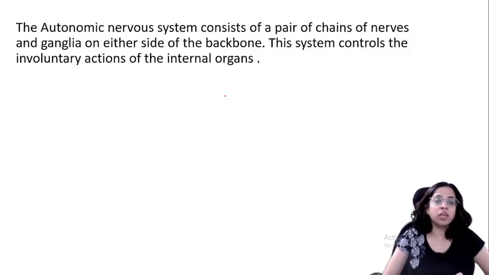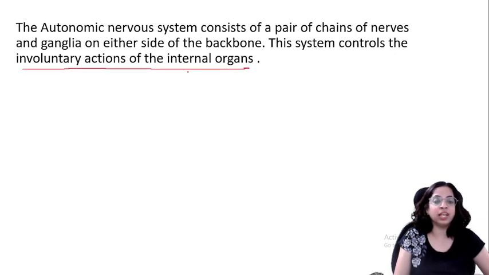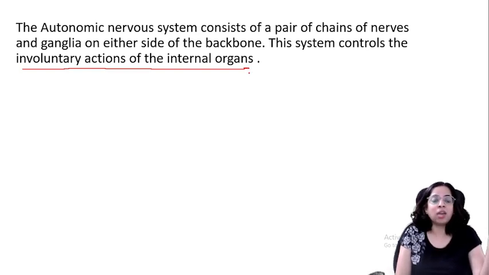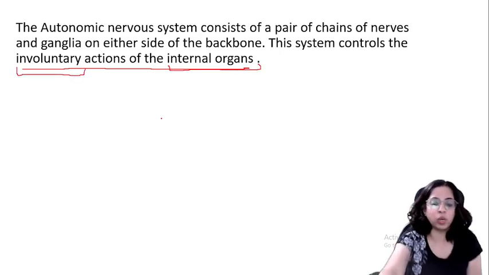The autonomic nervous system consists of a pair of chains of nerves and ganglia on either side of the backbone, के दोनों तरफ. This system controls the involuntary actions of the internal organs. You have to remember: somatic for skin and muscles, and autonomic for internal organs and involuntary. So you have to remember these keywords.